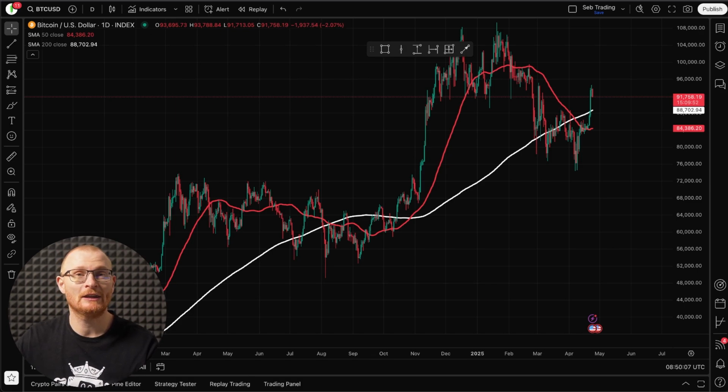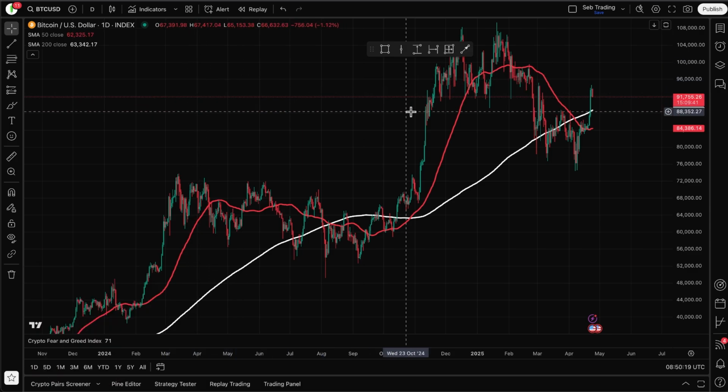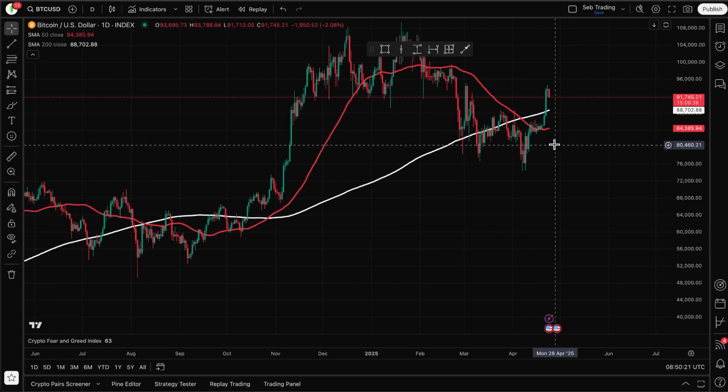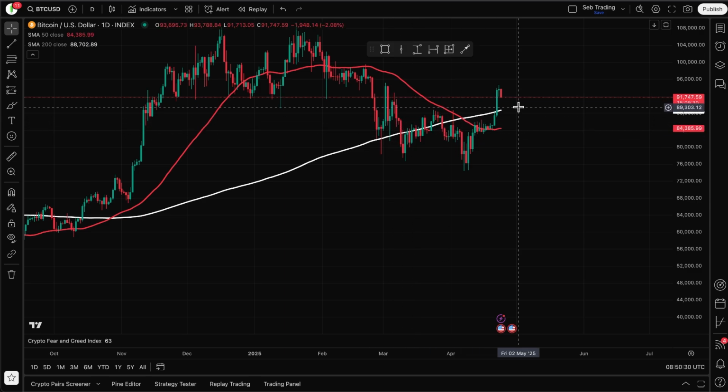And then let's have a look at the M2 money supply, which Raoul Pal always talks about. So let's start with this. If you're not familiar with what a golden cross or a death cross is, you have the SMA 200, so the 200-day moving average. When this goes above the 50-day moving average, then this is a death cross.